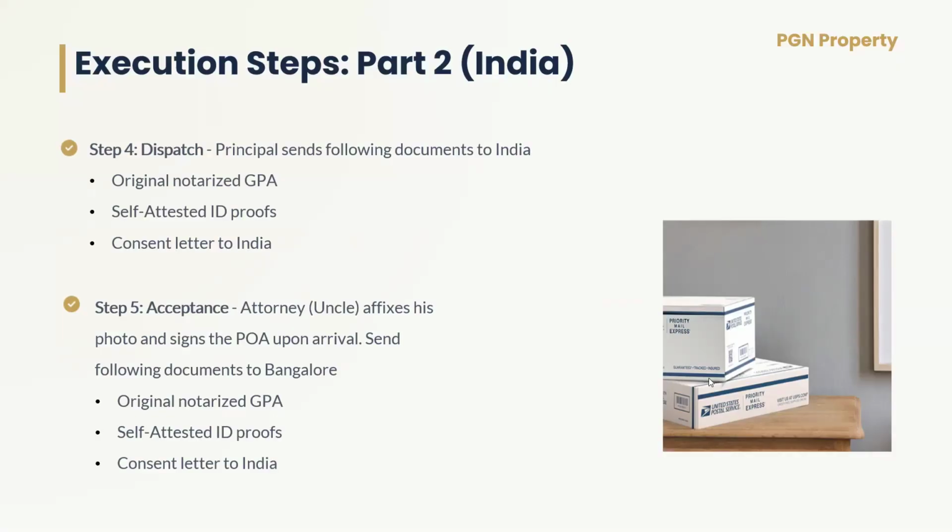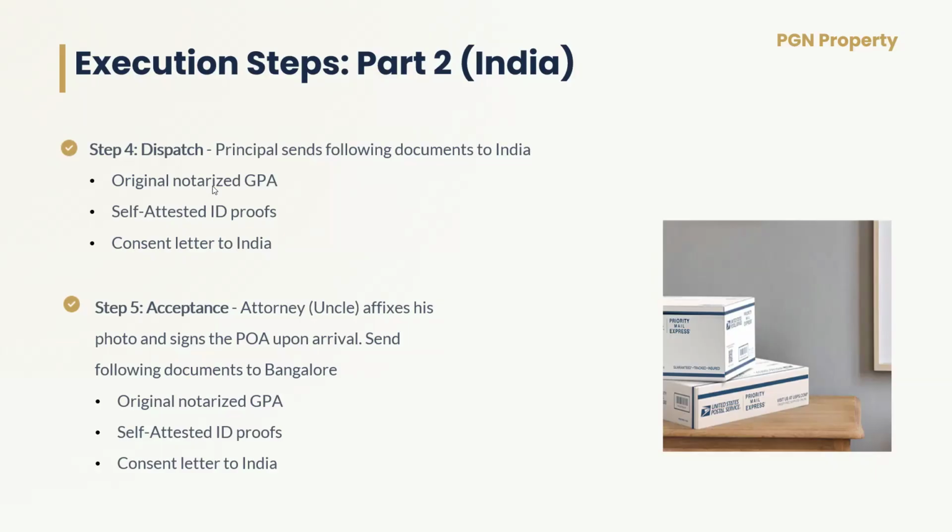So those are the original notarized power of attorney and the self-attested ID proof. Self-attested ID proof means that Mr. Krishnan took the printout of his PAN and passport and he signed the ID proof copy. That is called the self-attested ID proof. And next is a consent letter. Let me explain the consent letter in the next step.